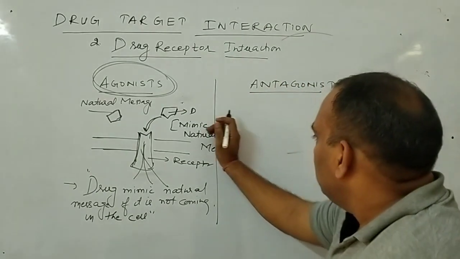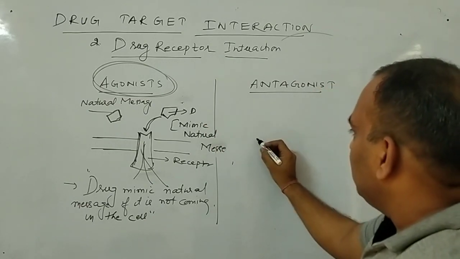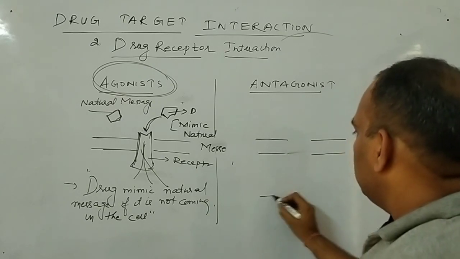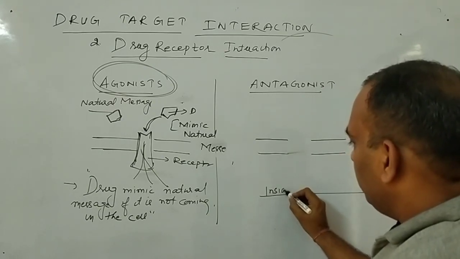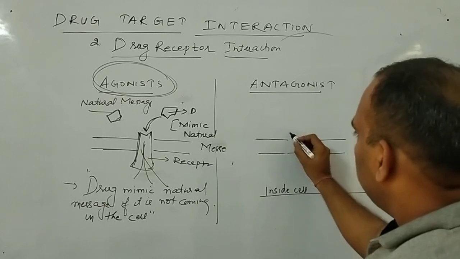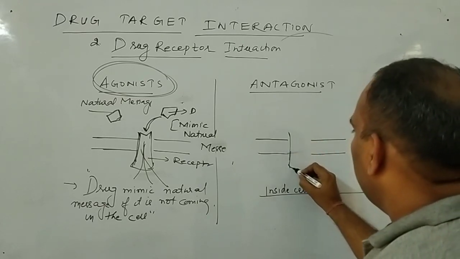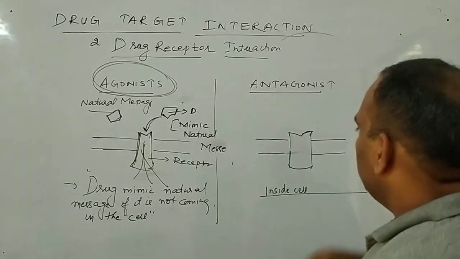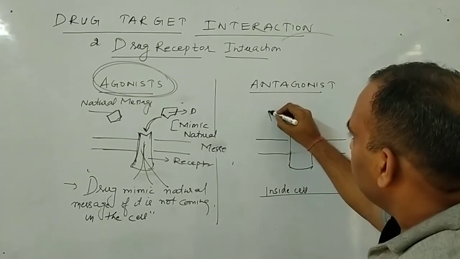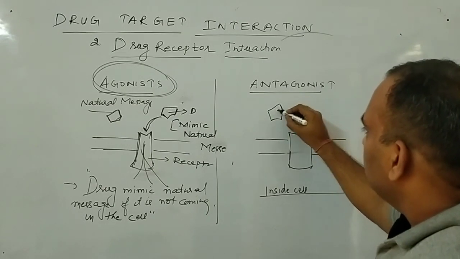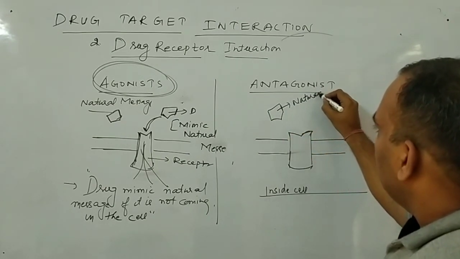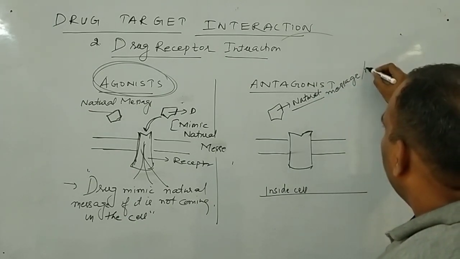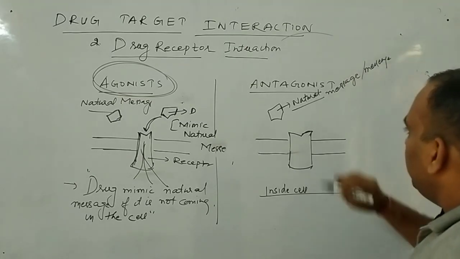Now the second way is the antagonist way. Just see, I'll explain this one. This is again the cell membrane. This is inside the cell. I have drawn a receptor. Clear? This is the natural message or messenger, and this is your drug.